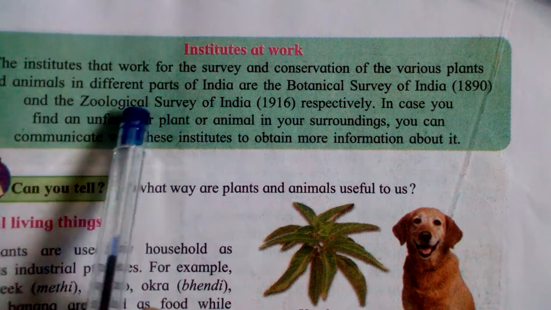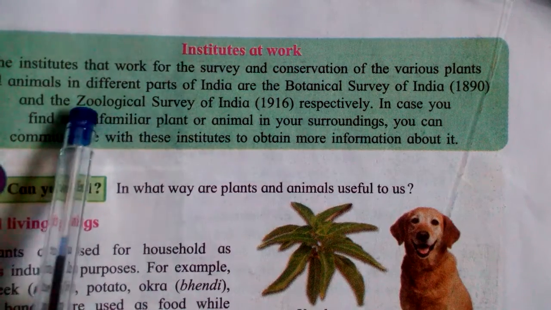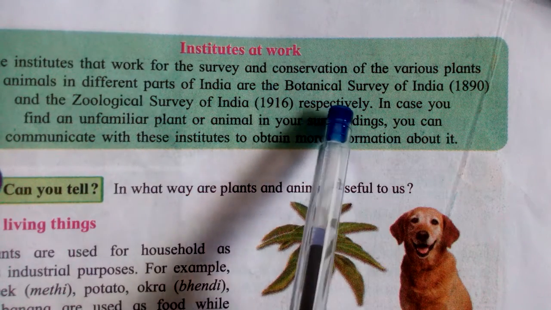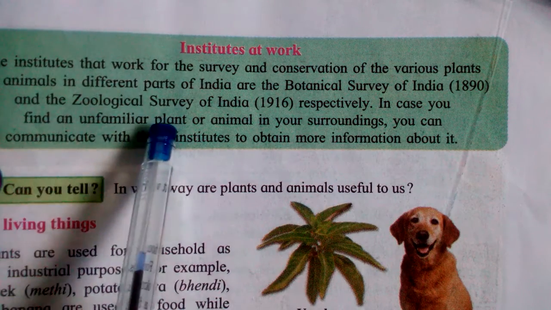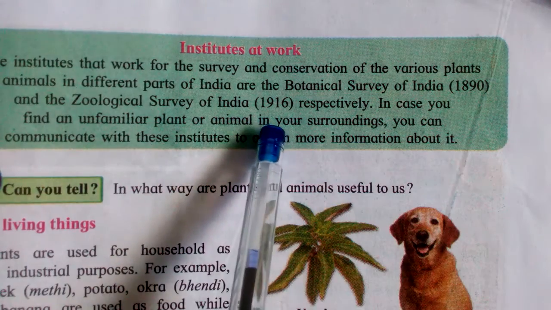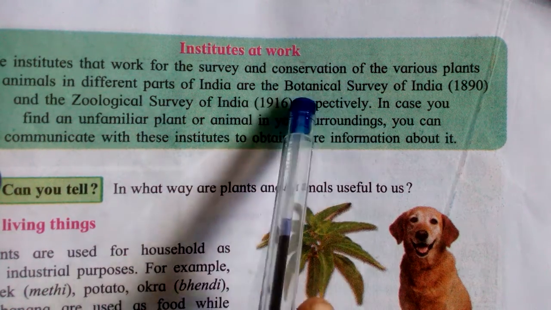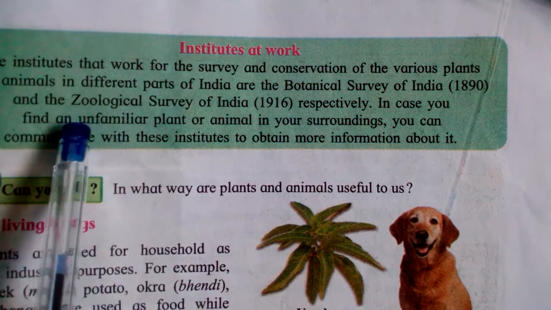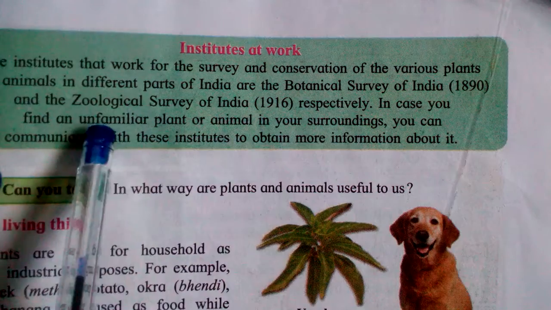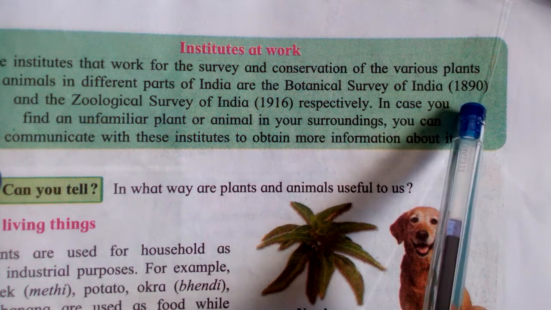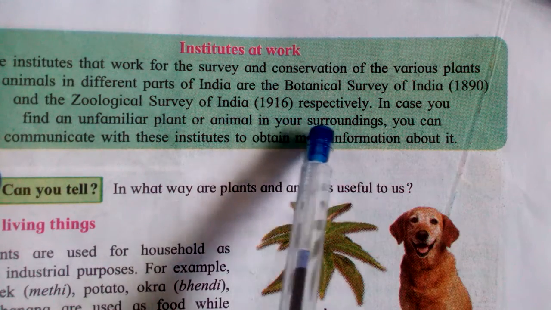The institutes that work for the survey and conservation of the various plants and animals in different parts of India are the Botanical Survey of India (1890) and the Zoological Survey of India (1916) respectively. Botanical means related to plants only, and zoological means related to animals. Here, the plant survey of India and the animal survey of India respectively.